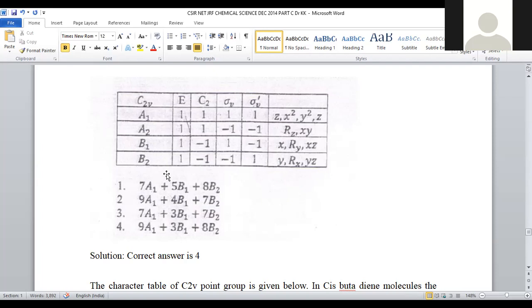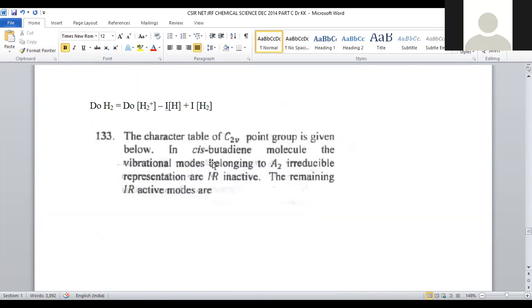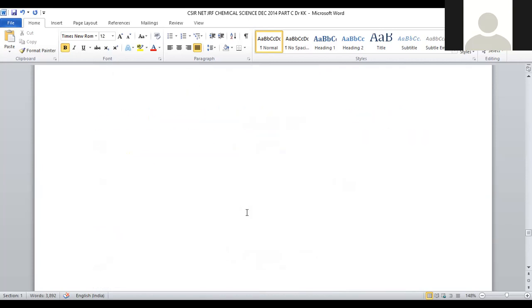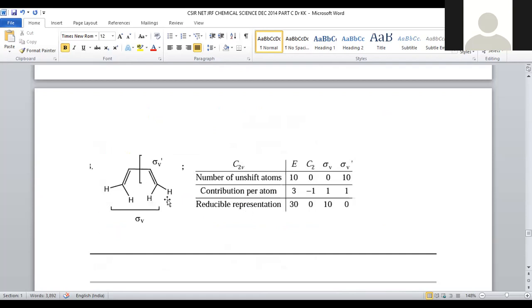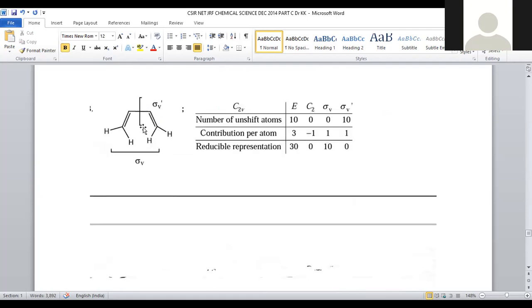So let us calculate the IR active modes. For that purpose, take 1,3-butadiene. Here you can find the sigma V and sigma V prime planes. If we take this direction, that is the sigma V plane, and in this direction, the sigma V prime plane.